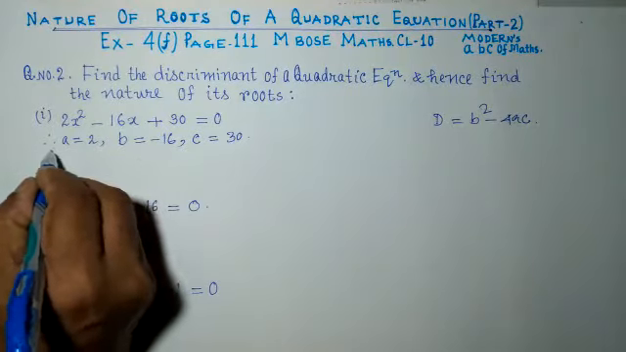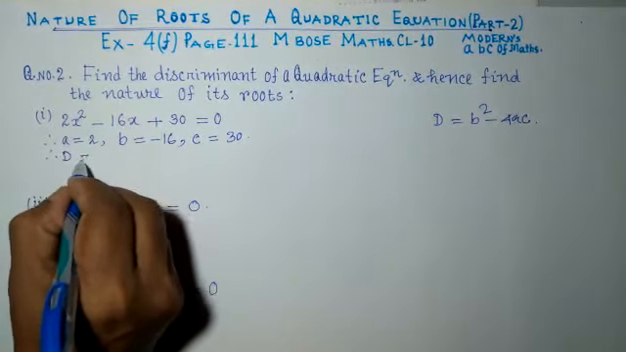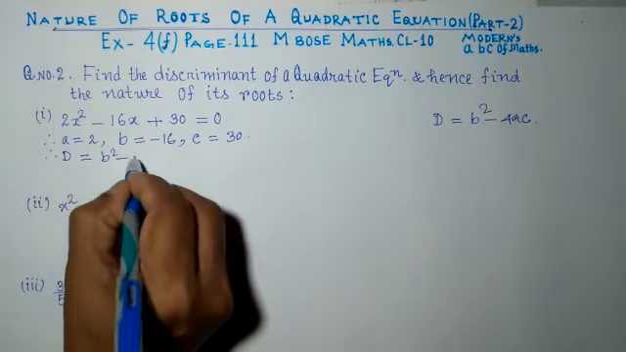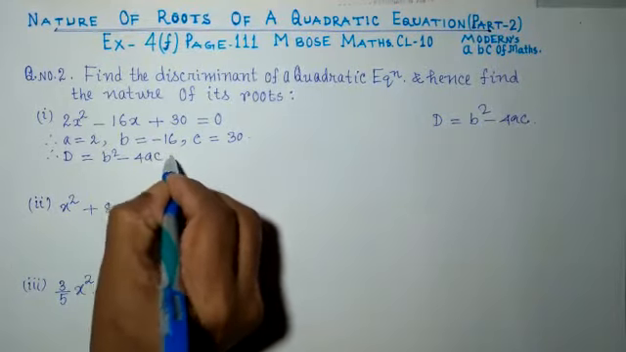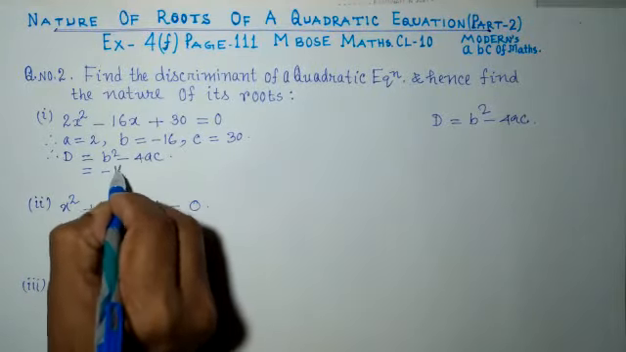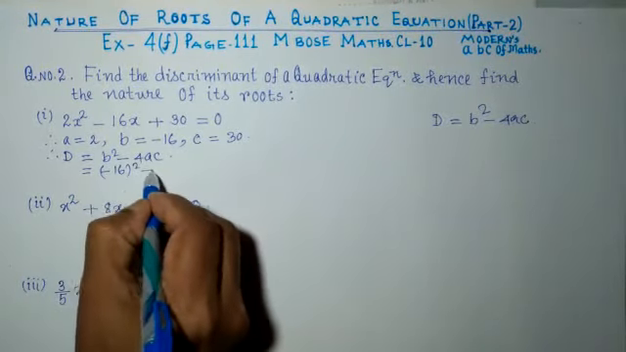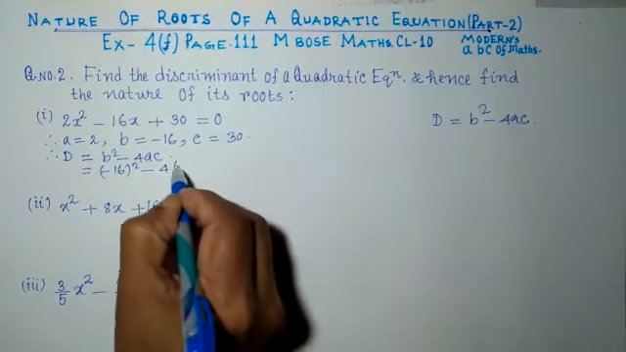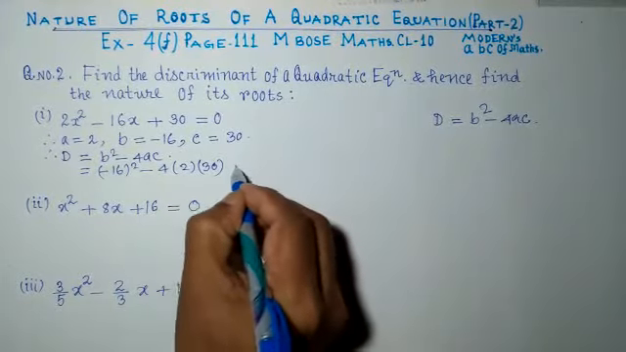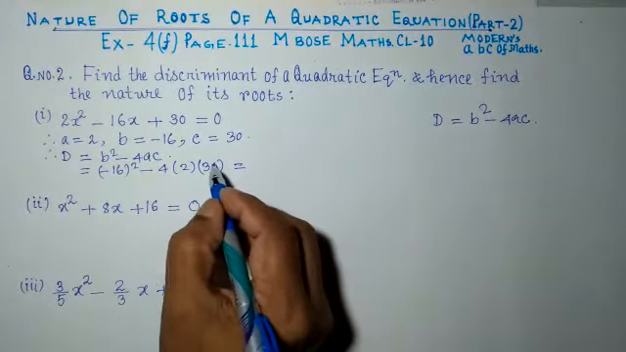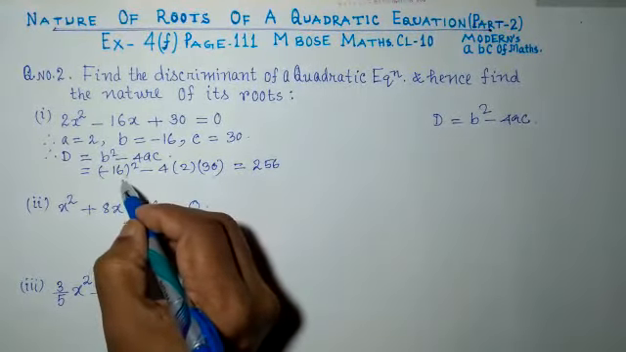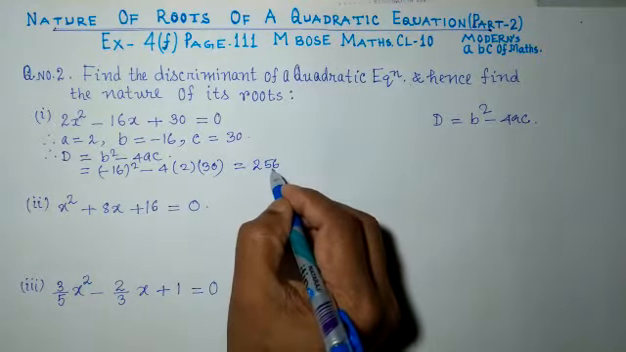So we find the discriminant. Therefore discriminant, shortly we write d. Formula is b square minus 4ac. Put the values of a, b, c in the formula. B is minus 16 whole square, minus 4, write the value of a 2, write the value of c 30, and now multiply. Minus 16 whole square is 256.